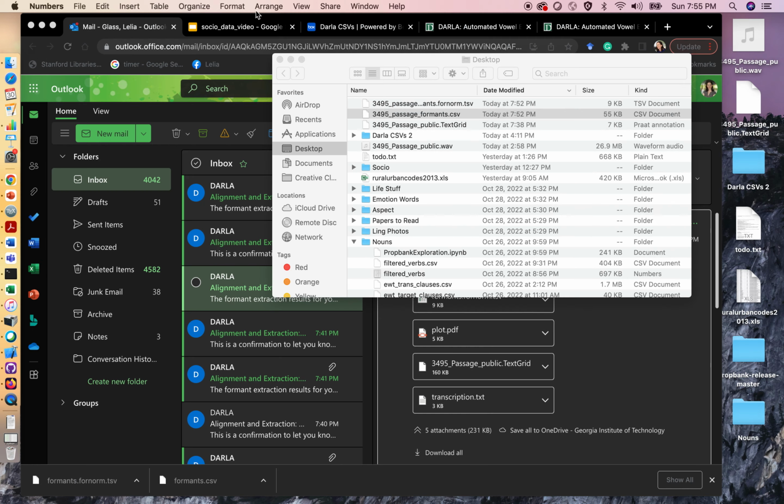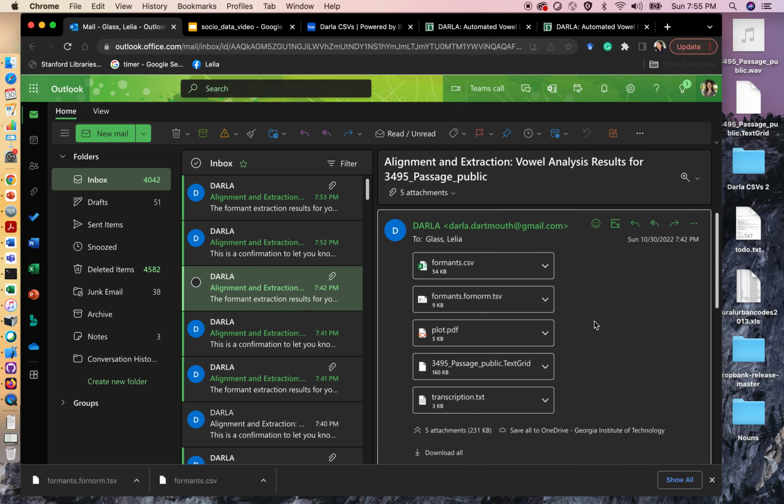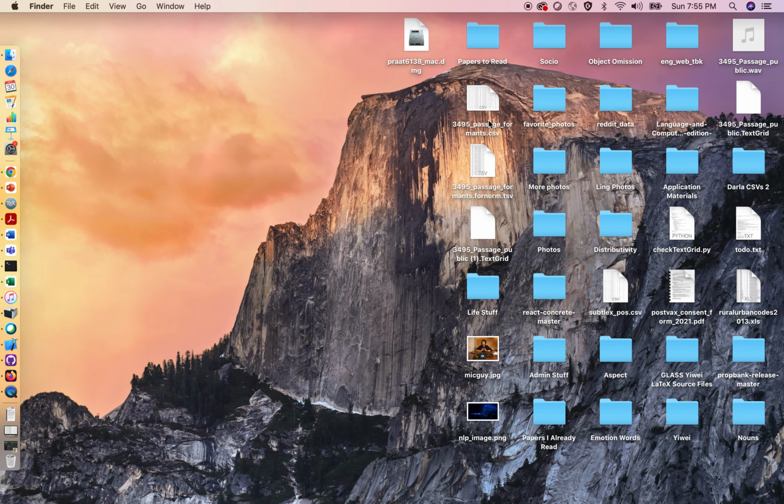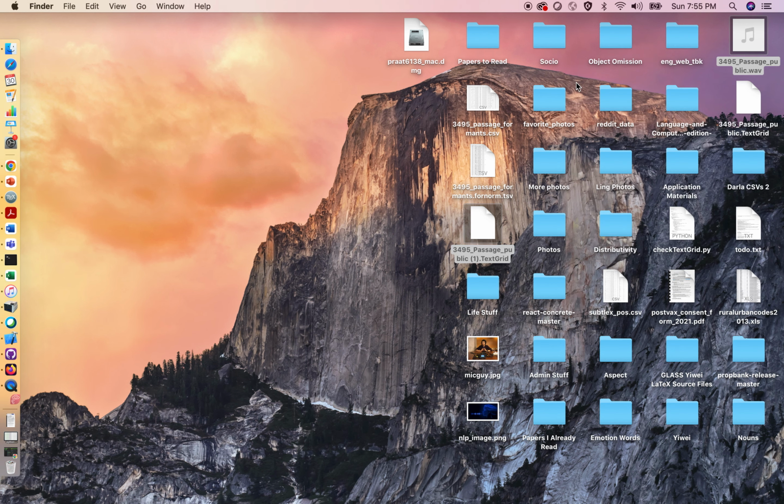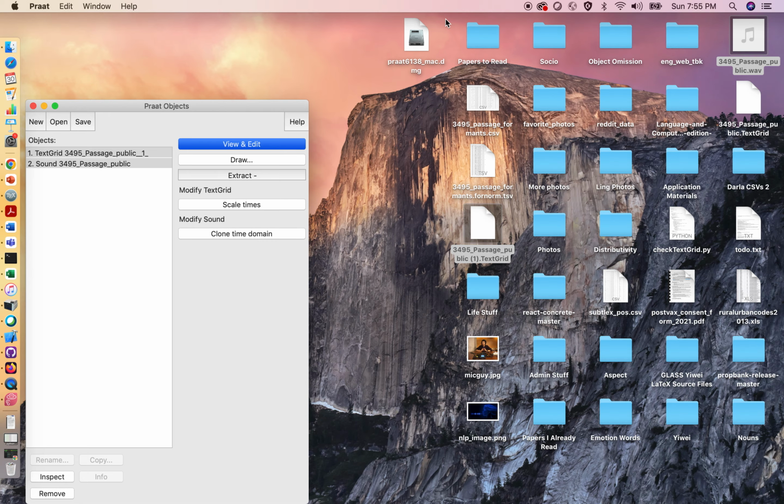So I'll close that. Then the next thing I'll just quickly show you is what this text grid looks like. So it's sending us a text grid, but the text grid is actually a little different than the text grid that we input. So I'll show you what it looks like. I'm downloading this new text grid and I'll show you what it looks like and how it's different than the text grid that we started out with. Great, so we'll view and edit.